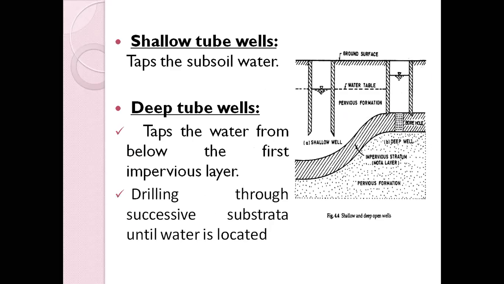So what is a shallow tube well? This is similar to what we saw before. In a shallow tube well, the well is dug up to just above the impervious stratum. A deep tube well is dug below the first impervious layer, drilling through successive substrata until the water is reached. So it is almost similar to the wells: whenever we say shallow, it is above the impervious strata, and deep tube well means it is below the first impervious strata.